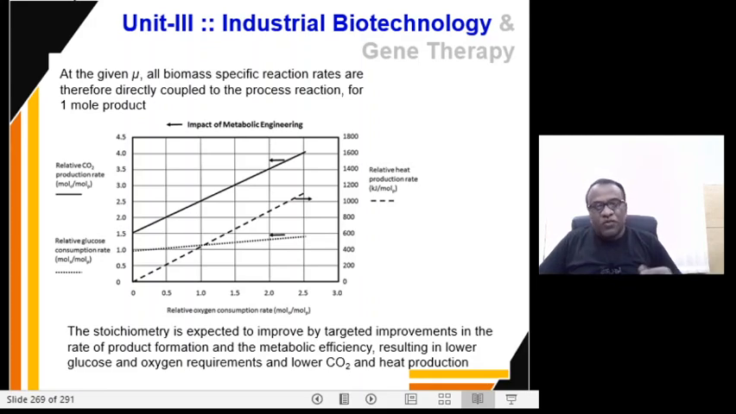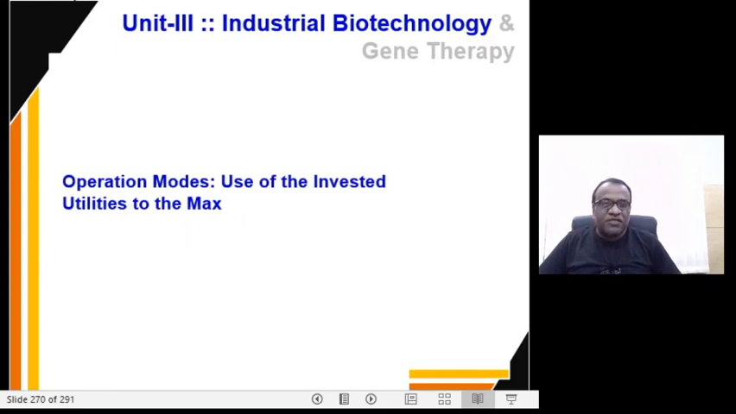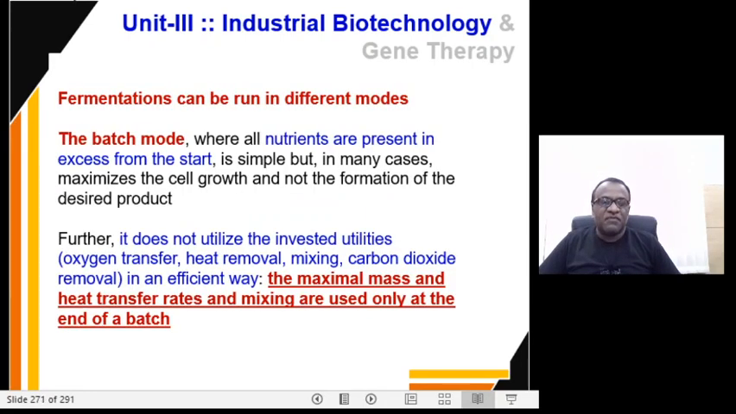Okay, so moving on to the next component, it is about the operation modes. How best you use the invested utilities to the maximum. We all know that fermentations can be run in different modes. The first one is the batch mode, where all the nutrients are present in excess from the start itself.